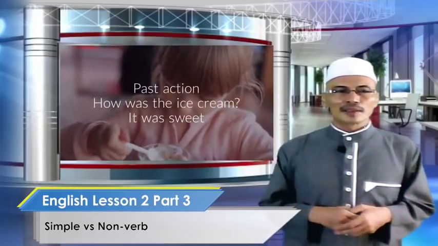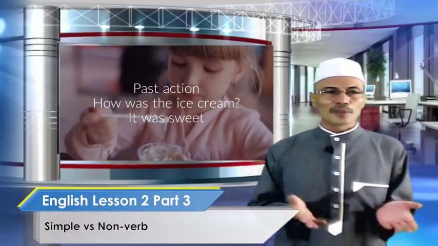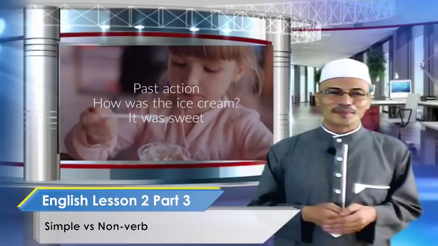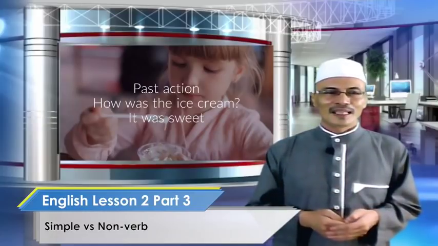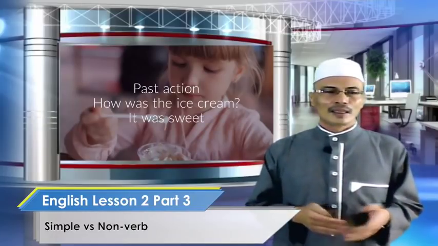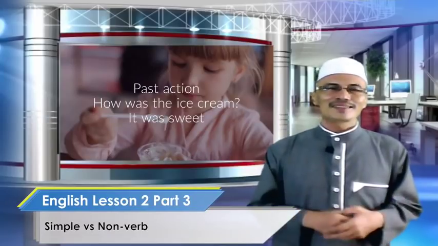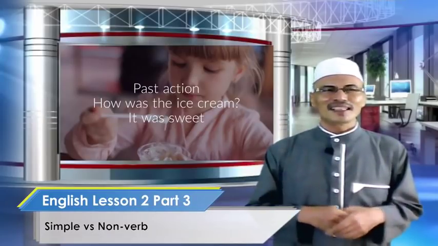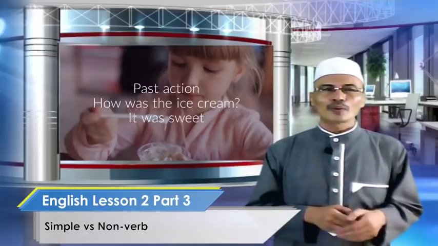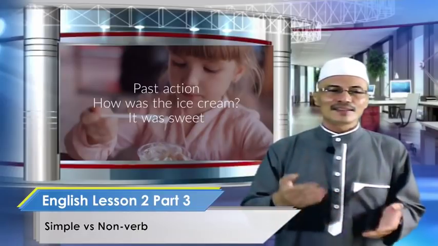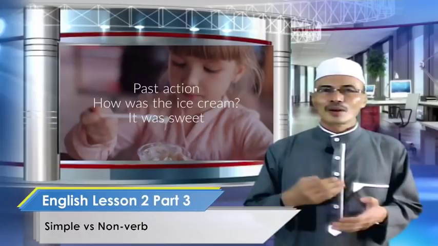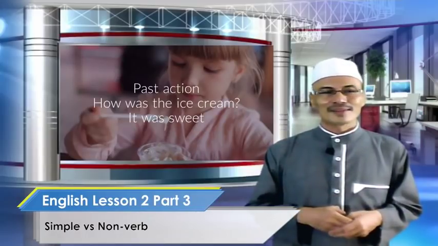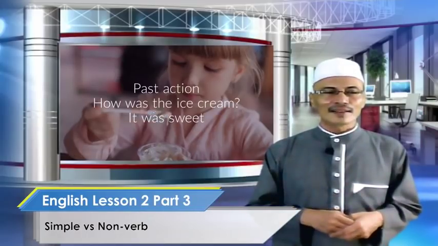Here is an example. This is a past action. Example, how was the ice cream? You see, she was eating the ice cream. And the answer is it was sweet. So you cannot say how the ice cream, and you cannot answer it's sweet. You need to support with a verb to be. In this case, you will use the word was. Okay, let's take a look at another example.